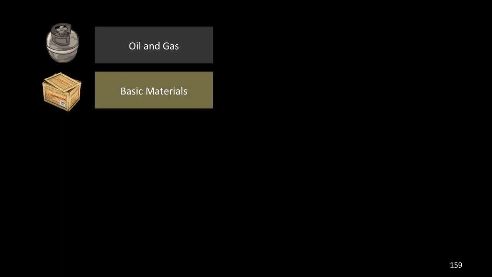You then have basic materials. They're very dependent on economic growth. They tend to supply intermediate goods such as chemicals, paper, metal, and building materials.